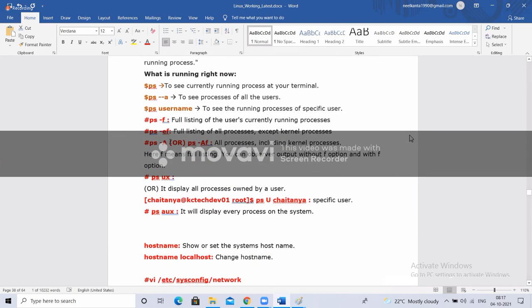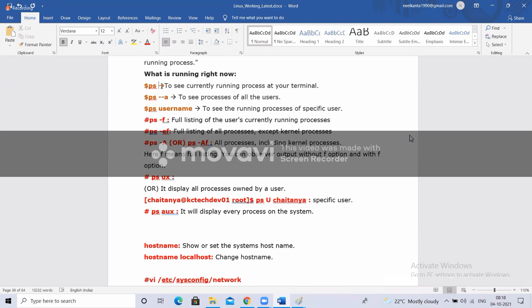Next, PS command. Path I'm not showing it now because we use it n number of times. I'll show how to set it in the next class, when we are discussing Maven and all. You no need to worry. How to set in Windows, how to set in Red Hat, we'll discuss that, don't worry. Sorry, the next command is PS.